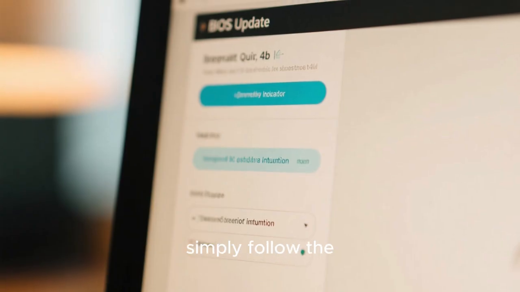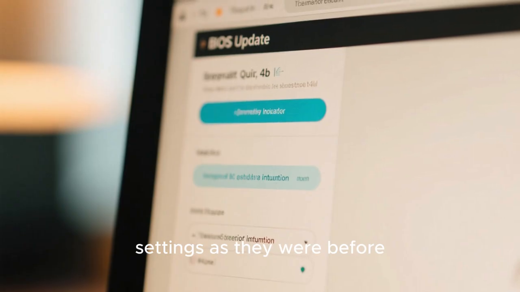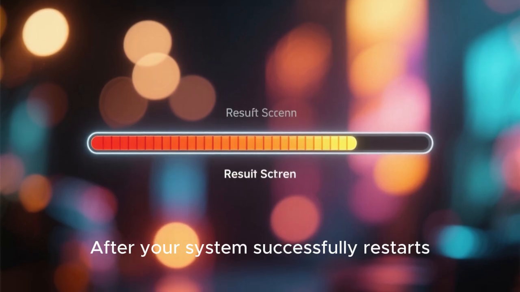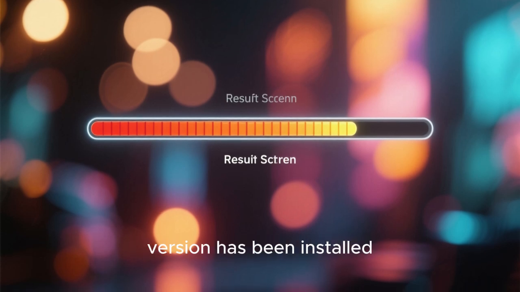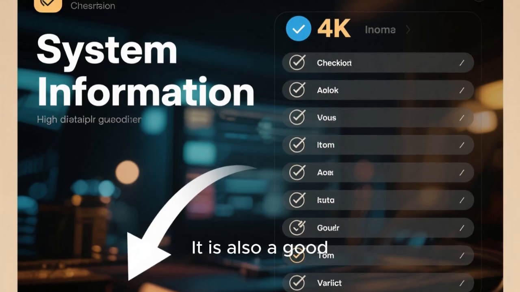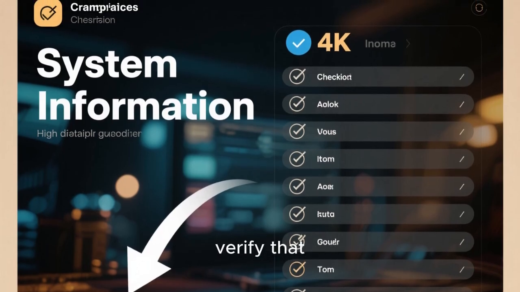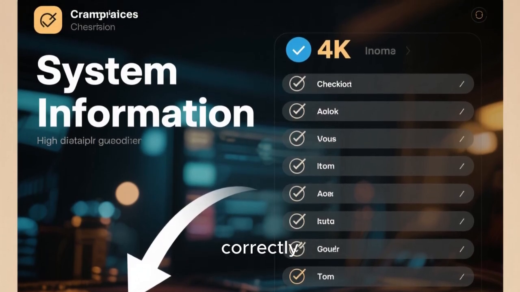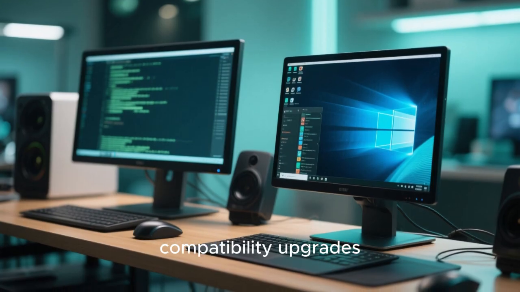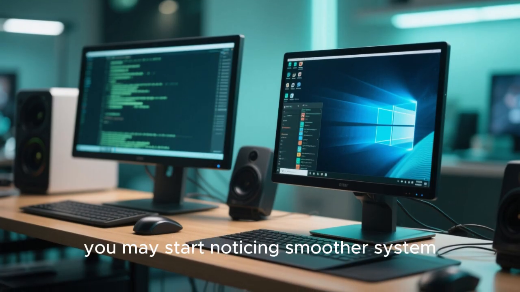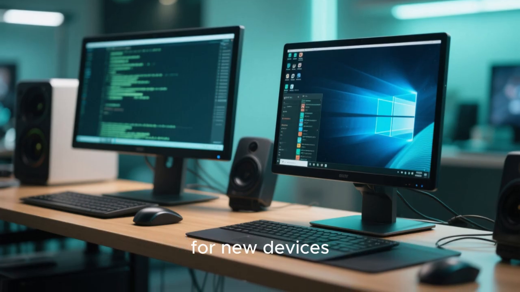If that happens, simply follow the instructions on the screen or confirm the settings as they were before. After your system successfully restarts, you can enter the BIOS menu again to confirm that the new version has been installed. It is also a good idea to check your system information inside your operating system to verify that everything updated correctly. If your update includes performance improvements or hardware compatibility upgrades, you may start noticing smoother system behavior, improved boot time, or better support for new devices.